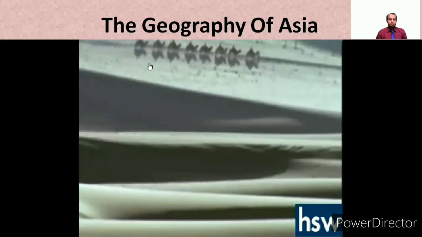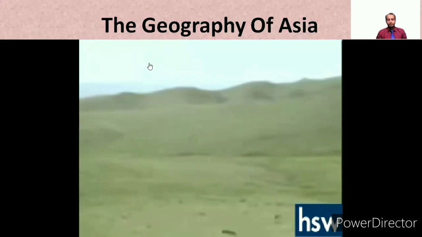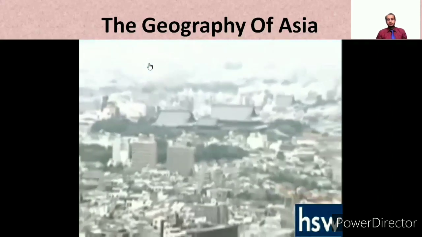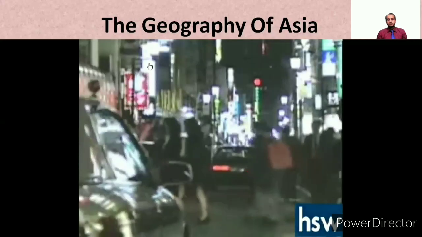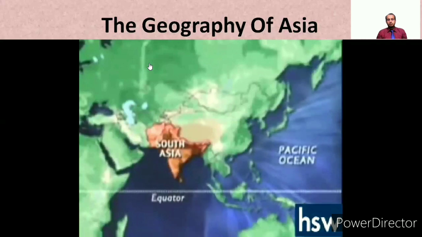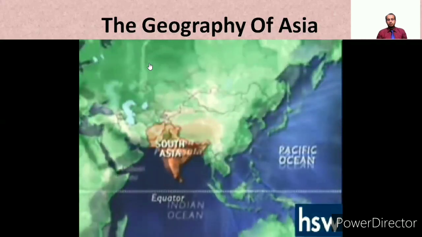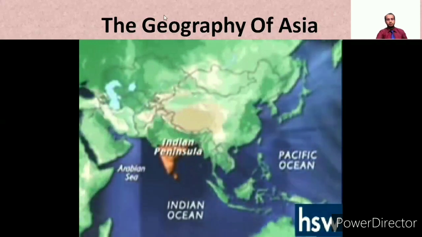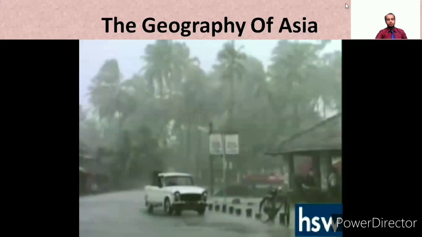The vast Gobi Desert and the Mongolian Plateau dominate continental East Asia. They stand in striking contrast to the region's highly industrialized island nation of Japan. South Asia includes the Indian Peninsula that extends into the Indian Ocean. The climate here experiences monsoons, or strong seasonal winds.